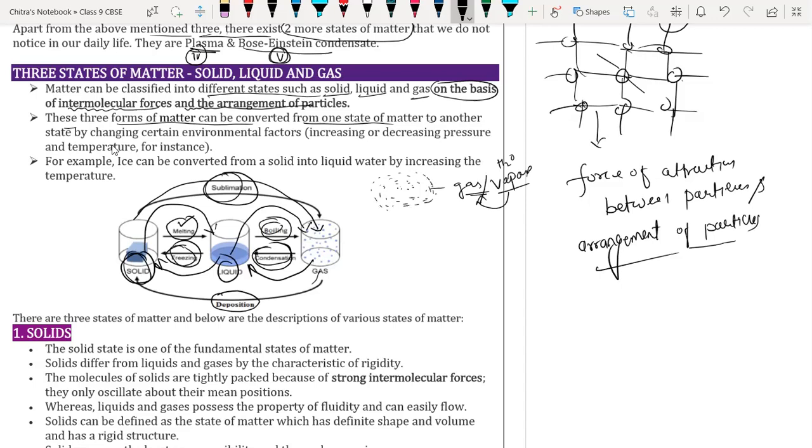In snowfall, the gases or vapors directly convert into ice. That means from gas to solid state directly without going to the liquid state. That process is called deposition.